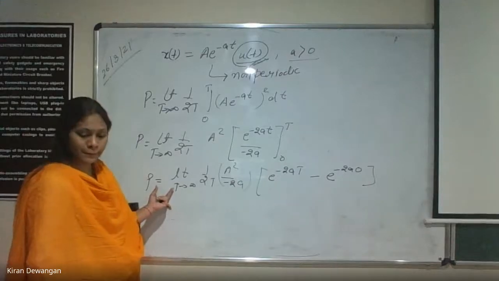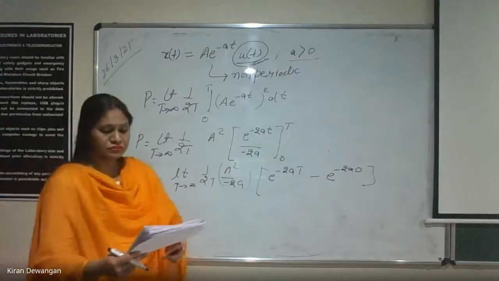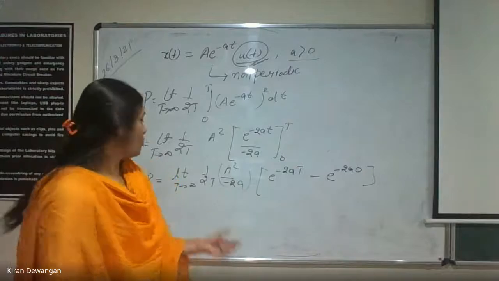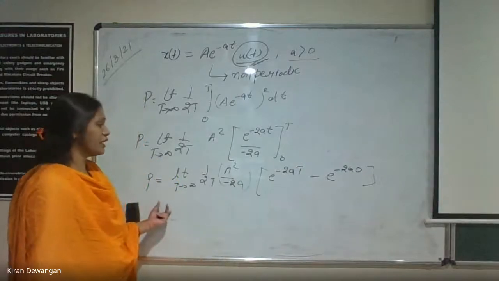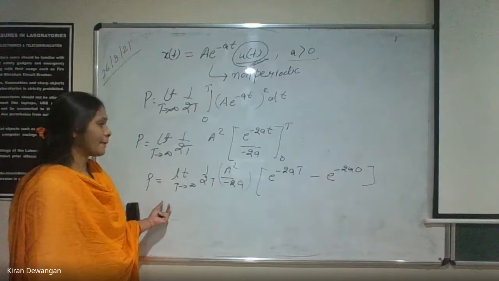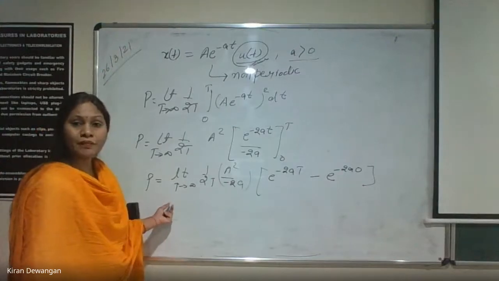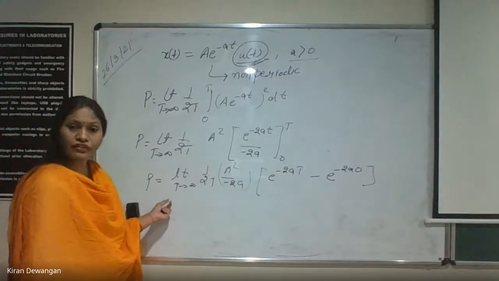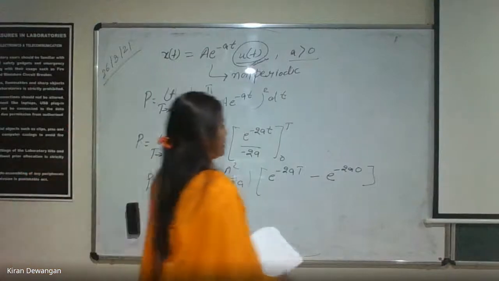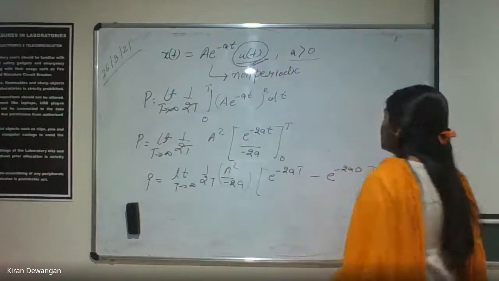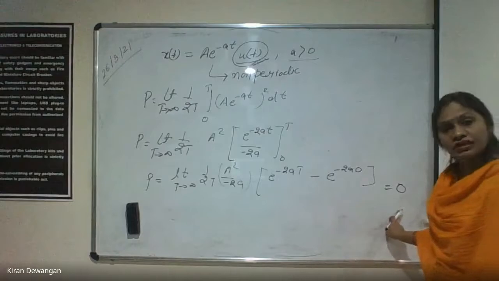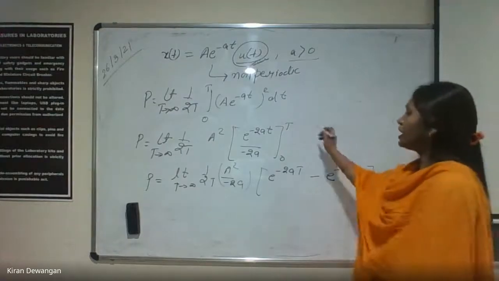Yes. How much is coming? What is the power value? It's 0. It's coming 0, everyone. Correct. It will be 0. The power is coming out to be 0. Correct. So we are getting energy.